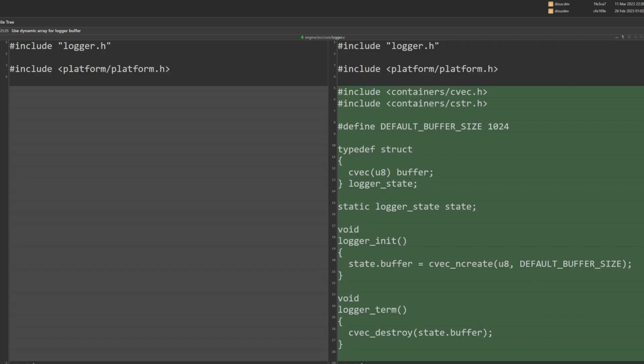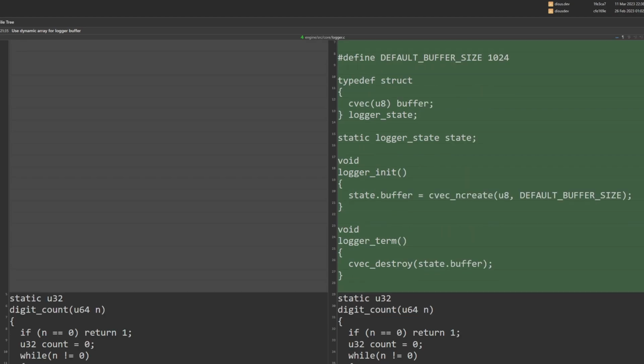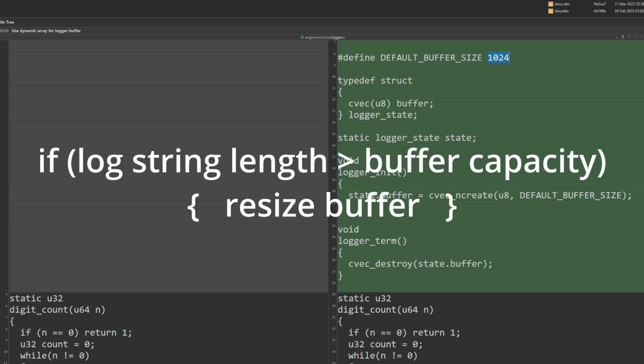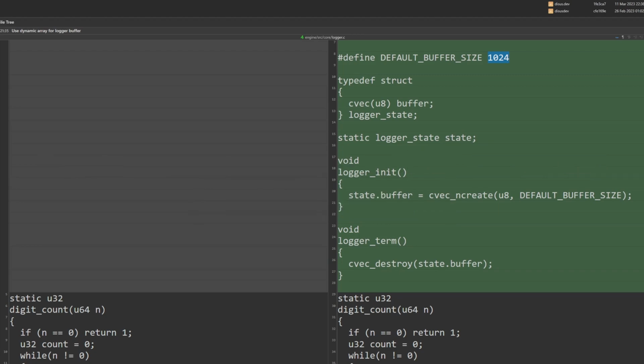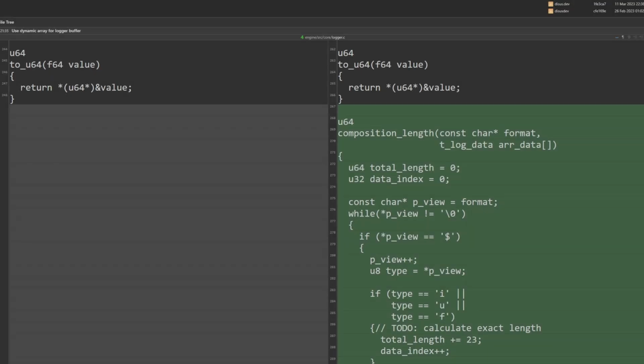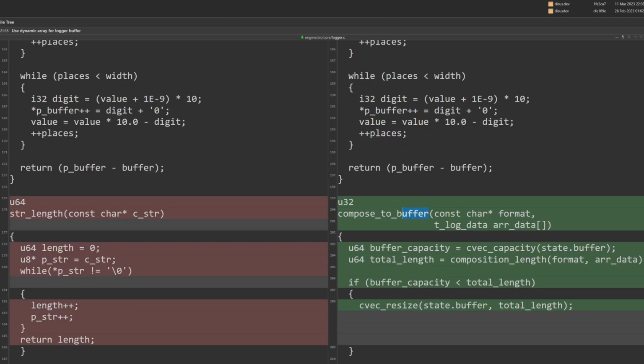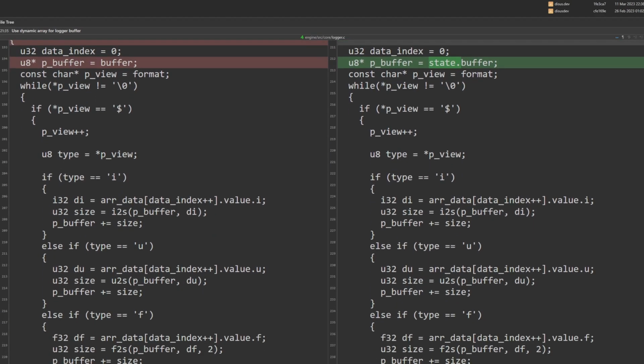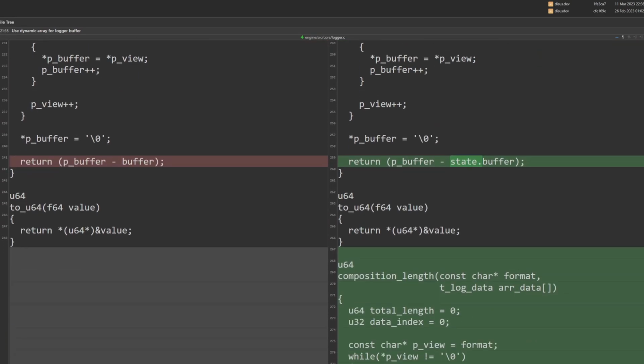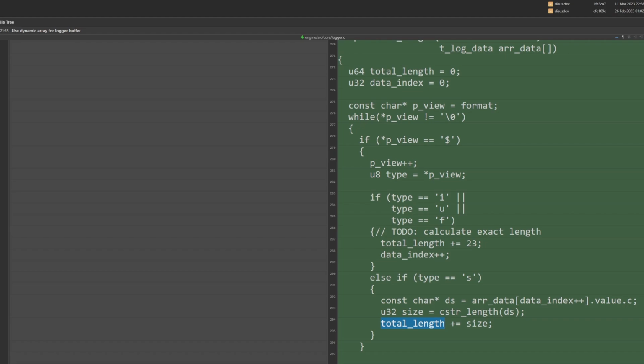And one of the important parts. We created a buffer of default capacity 1024, so we should resize it only when the log string will be bigger than the buffer capacity. For this, I've added functions that will calculate the approximate buffer size that is needed for log composition. It is called composition length, and the implementation looks similar to buffer compose, but instead of writing to the buffer, we just calculate the total length of the final string and return it.